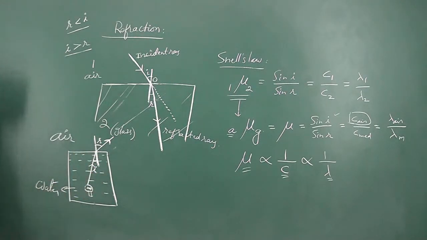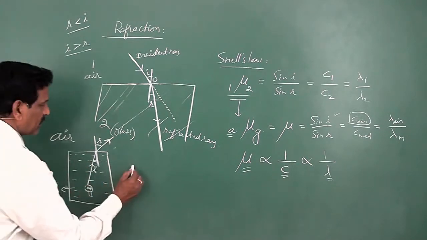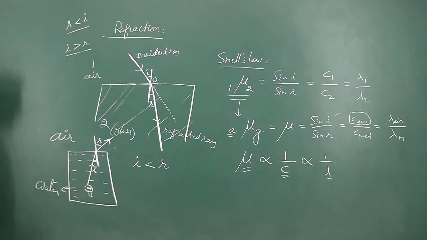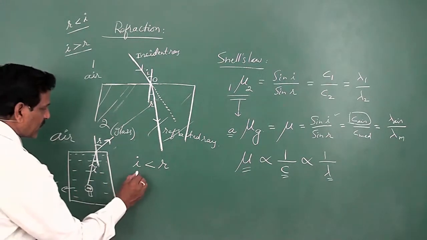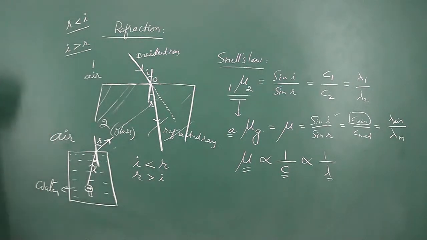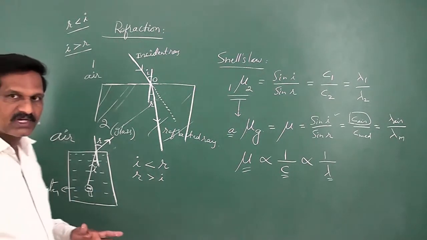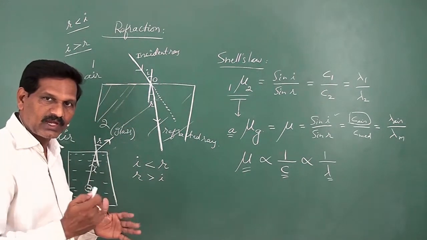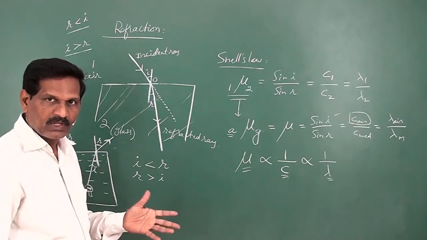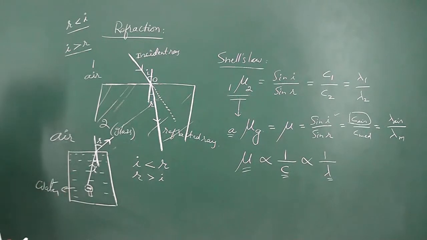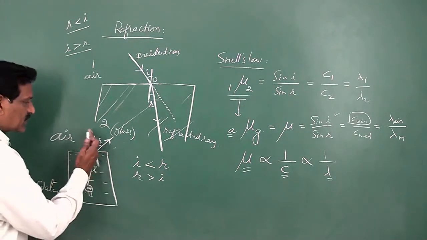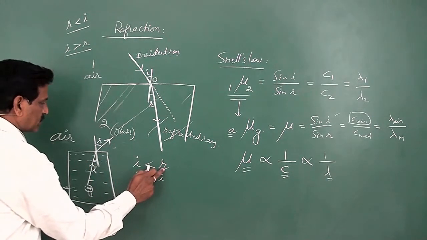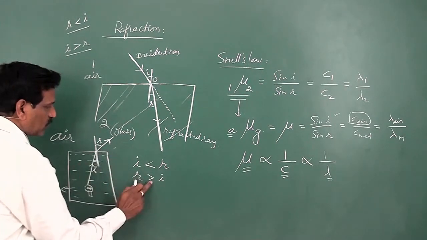So in this case, when the light ray propagates from denser to rarer, the angle of incidence is less than the angle of refraction. So the angle of refraction is more than the angle of incidence. That way, when the light ray propagates from rarer to denser, bending will be generally towards the normal. Hence, the angle of refraction is less than the angle of incidence. When the light ray propagates from denser to rarer, the light ray bends away from the normal. Hence, the angle of incidence is less than the angle of refraction, or the angle of refraction is more than the angle of incidence.